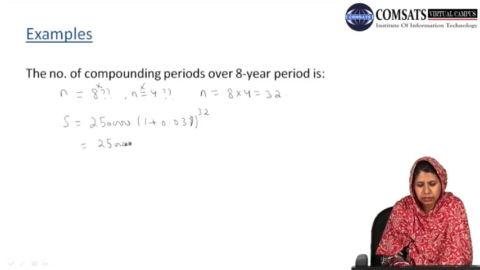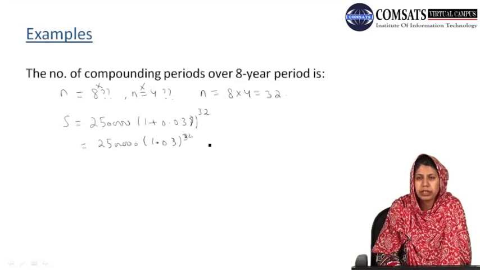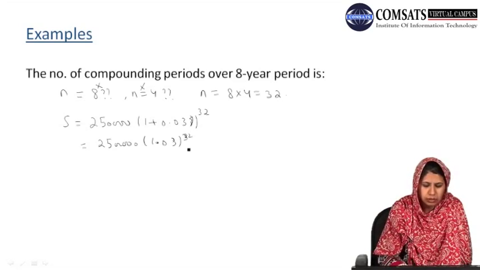Simplifying this, we obtain S = 2,50,000 × 1.03^32. This can be calculated by using the calculator.